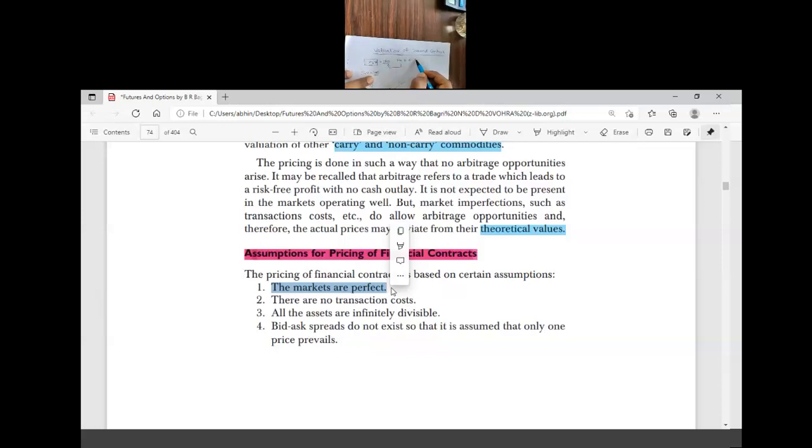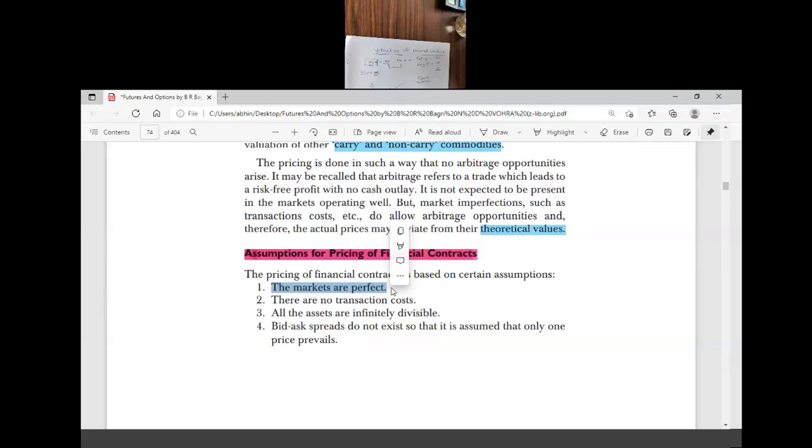So now I have to sell the XYZ stock at 150. And in the future, when the market price hits 140, then repurchase it. Buy at 140. So you can make a profit of 10 rupees per share. So this is the fundamental behind the valuation of stocks or any asset.